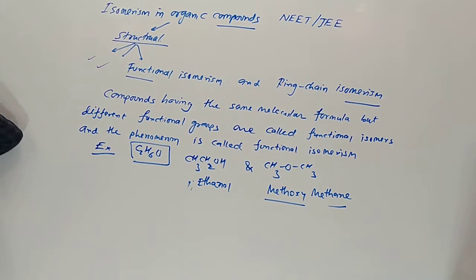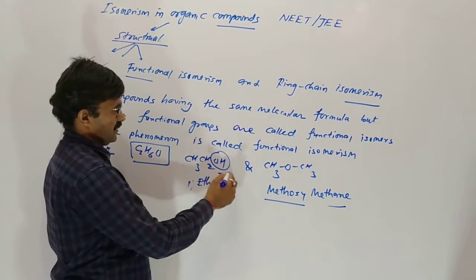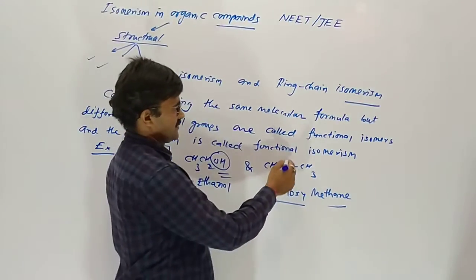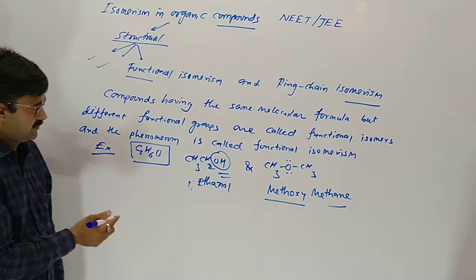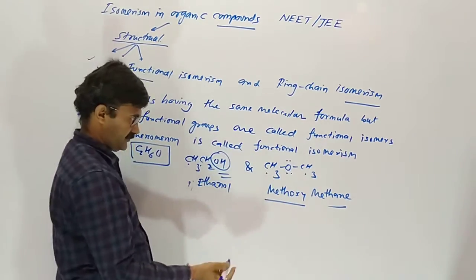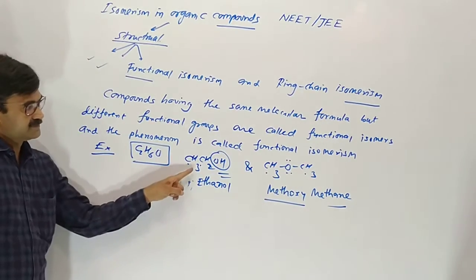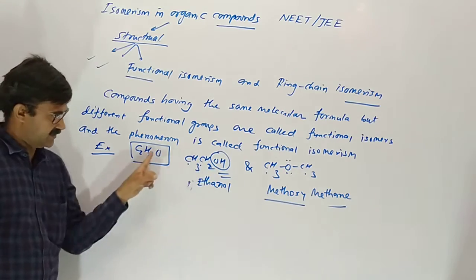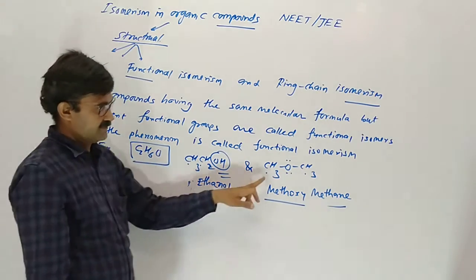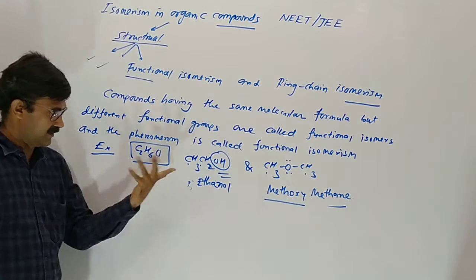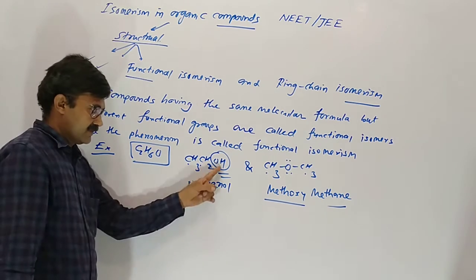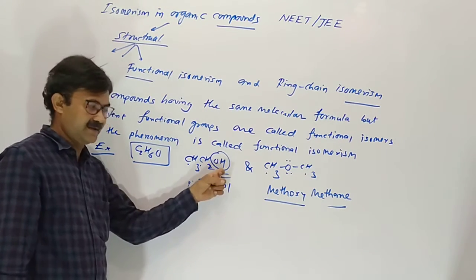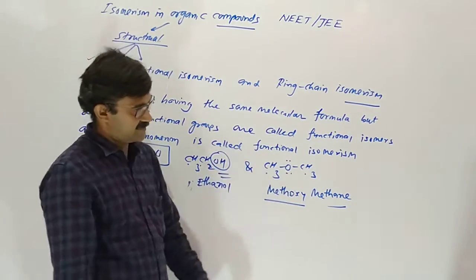Here you can see the OH group means alcohol, and here is ether. In both cases, the number of carbon is 2. Count yourself: hydrogen 3 plus 2 plus 1 is 6, and 1 oxygen; 3 plus 3 is 6 hydrogen and 1 oxygen. So both have the same molecular formula, but the functional groups are different. This one is alcohol and this one is ether.